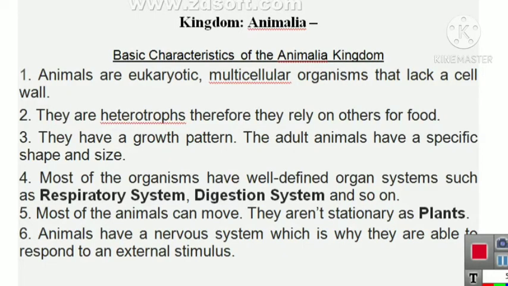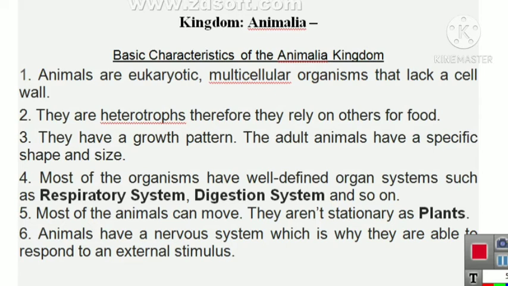Hello student. We are revising the lesson Diversity in Living Organisms. In this, the fifth kingdom is Animalia. We have seen the basic characteristics of the kingdom Animalia, but we will revise them again, and you must be aware of different types of animals.